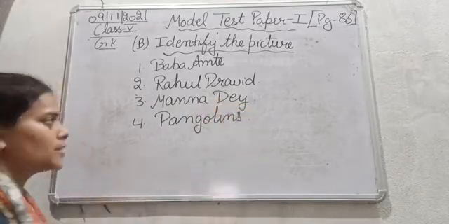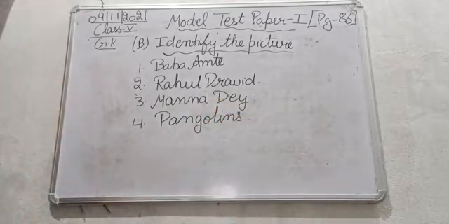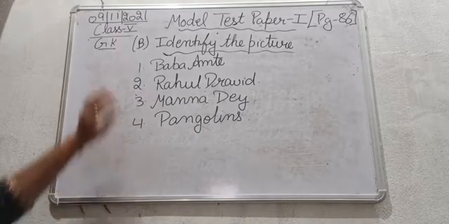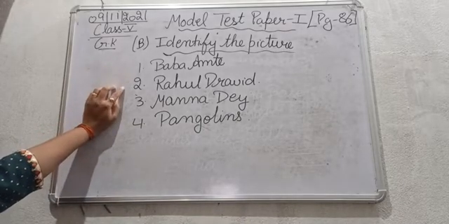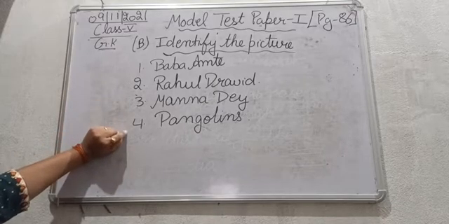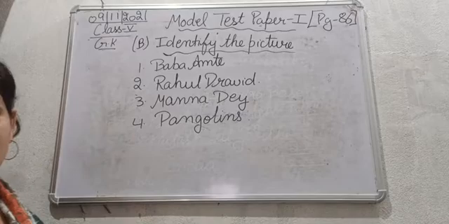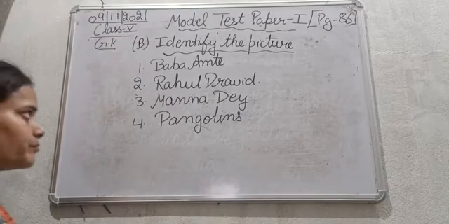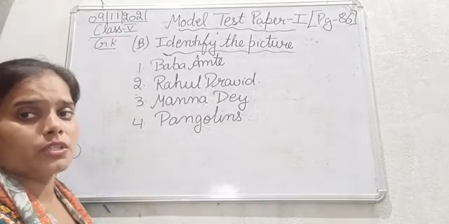So these are the answers for the B part, that is identify the picture. The first picture is of Baba Amte, second picture is of Rahul Dravid, third picture is of Manna Dey, and the fourth picture is of pangolins. Chale. Moving next to the C part, you can pause it here and note it down in your books.